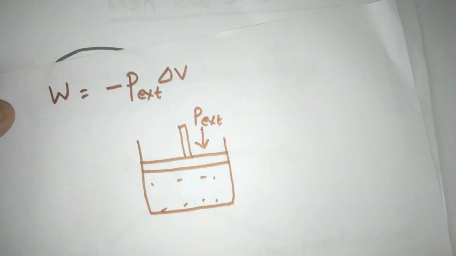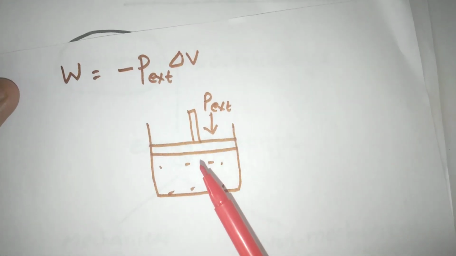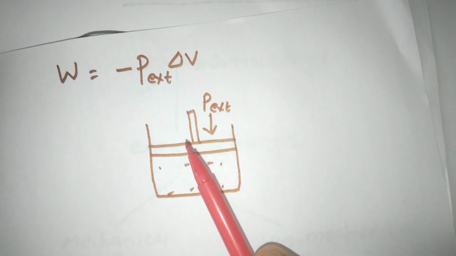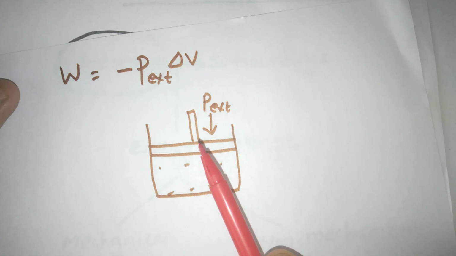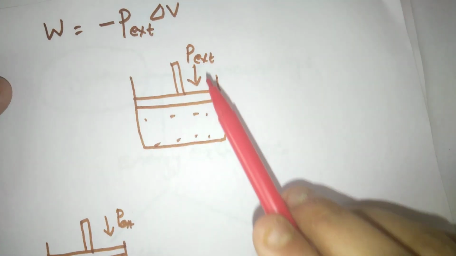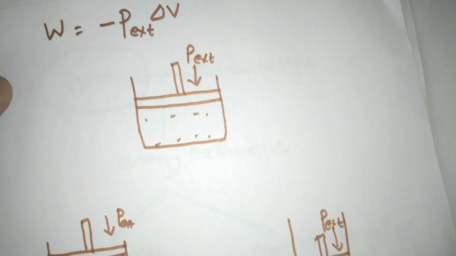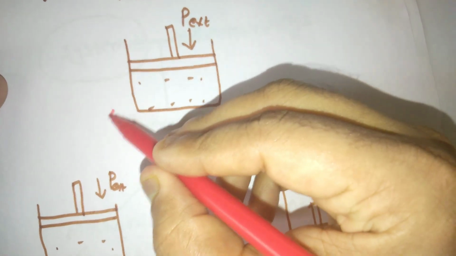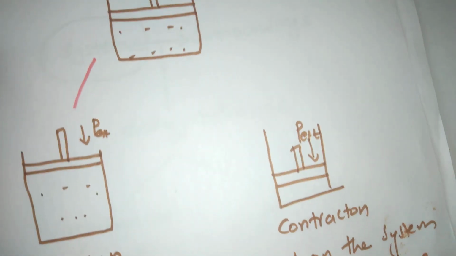For a system, consider a gaseous system, a cylinder. It contains gas. This is a piston, and this is the external pressure. If the gas expands, expansion takes place, what happens?